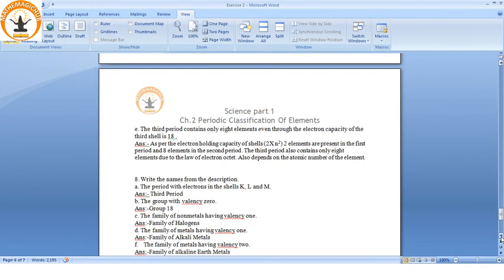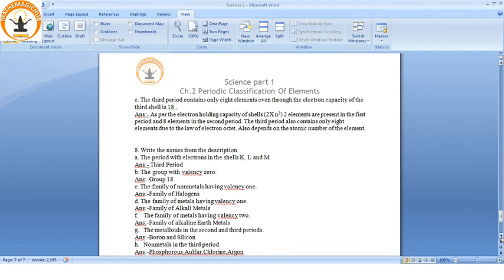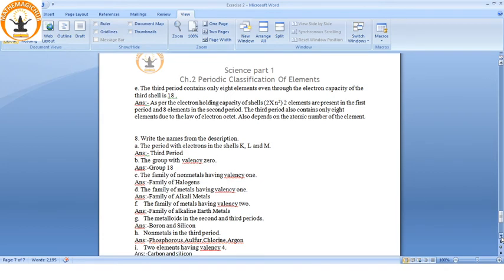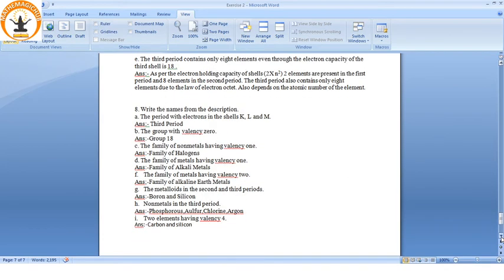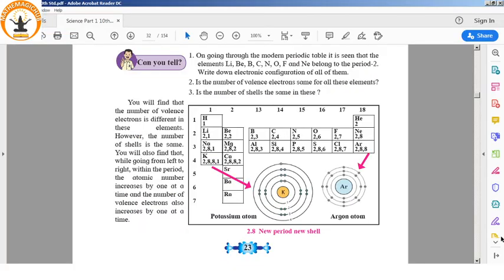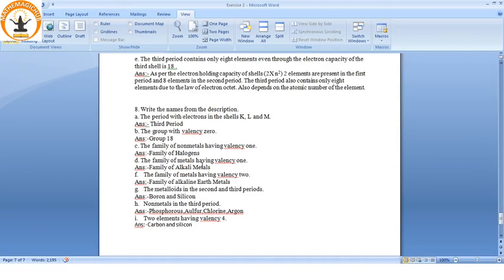Then write the names from the period with electrons in the K, L, M shells. So 3 shells, third period. Zero valency, group 18, is zero valency: noble gases. The family of non-metals having valency 1 is the halogen family. So they have the valency 1. Just now we saw hydrogen, lithium, and so on; they have valency 1.